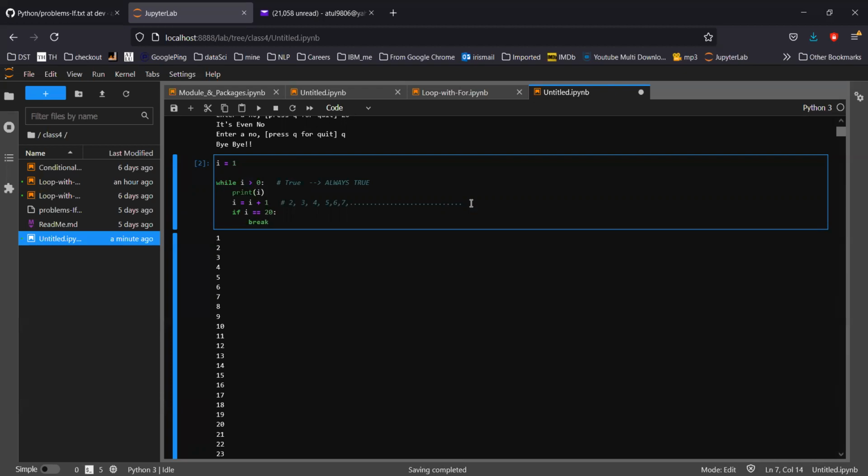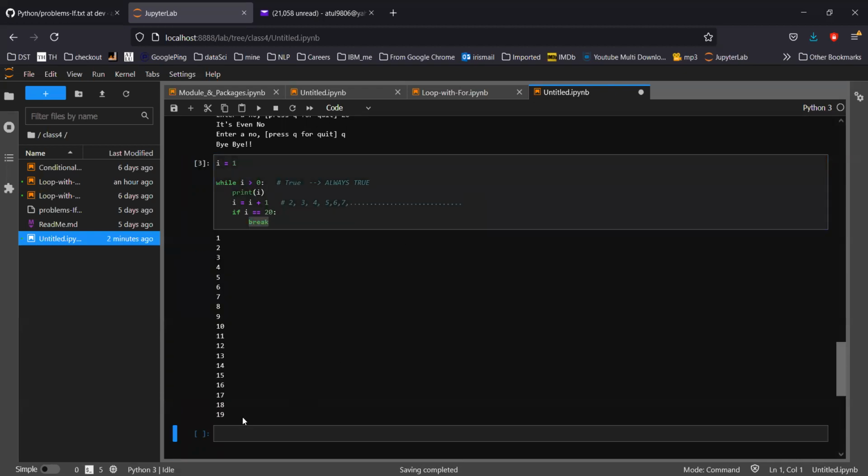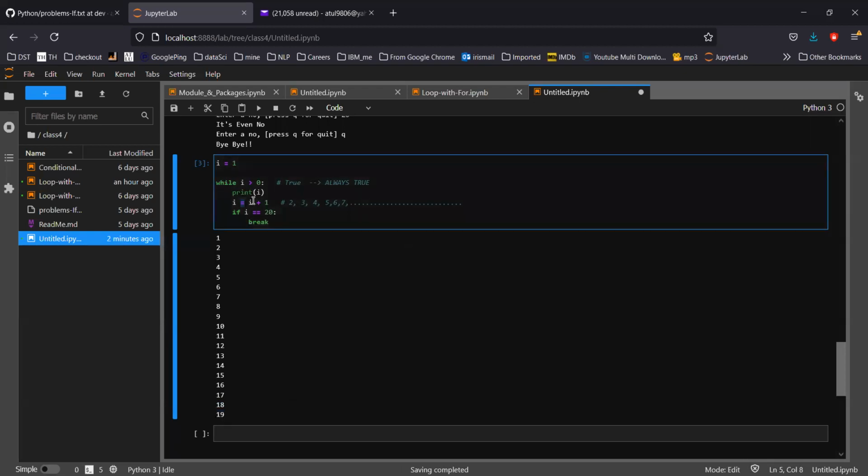I have put a break logic. Now it will keep continuing, and as soon as the value of i is 20, it hits the break statement, and that means it prints 1 to 19. Because when 19 comes, i equals 19 plus 1, that is 20, then it goes inside this condition, 20 double equal to 20, yes, and then it breaks.